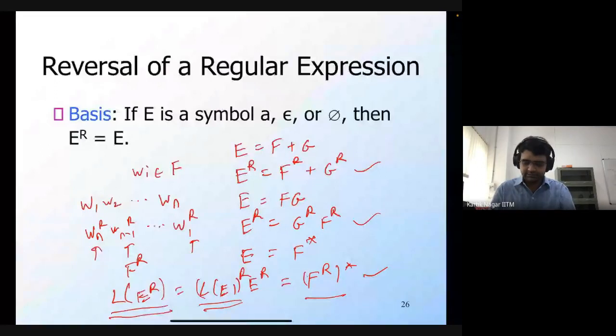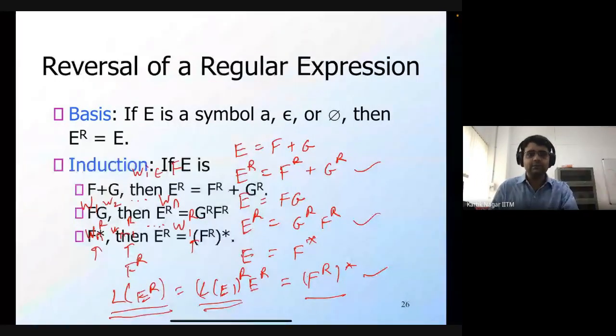Okay. That is saying the same thing. Okay, so let's move forward.